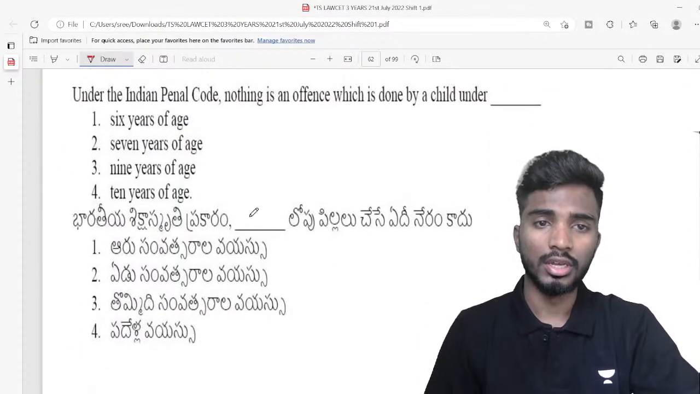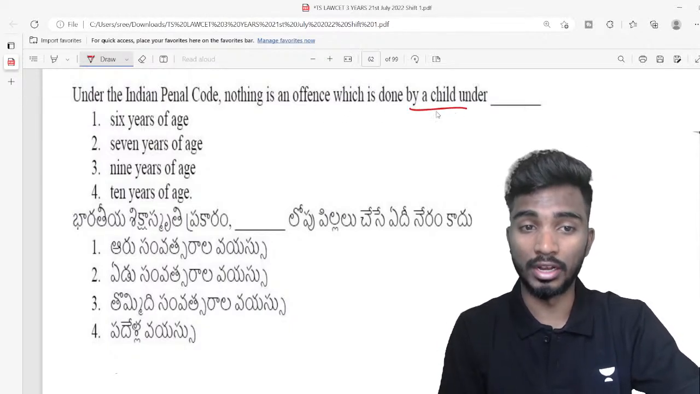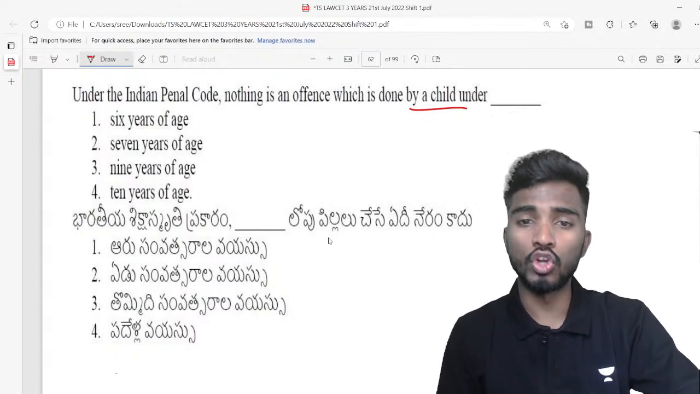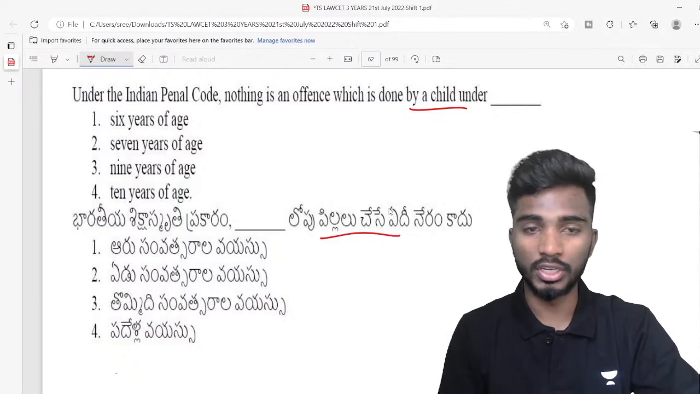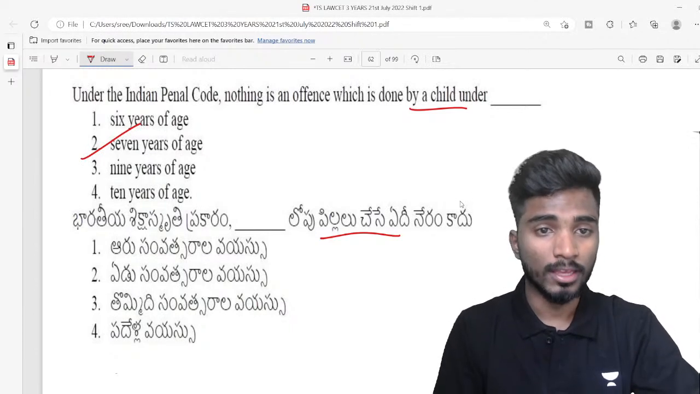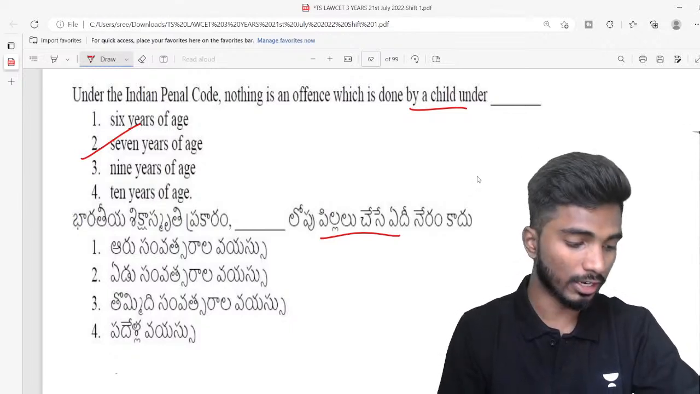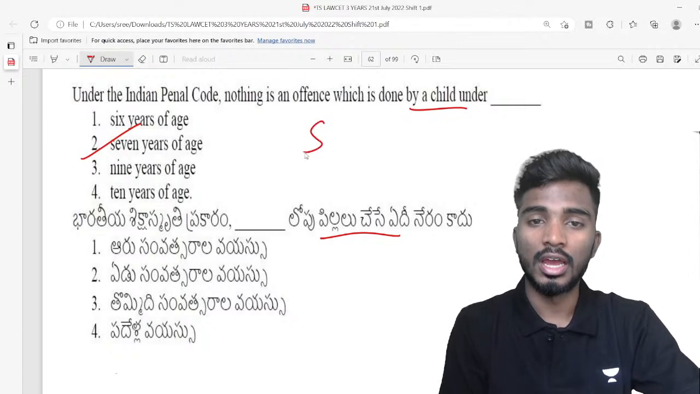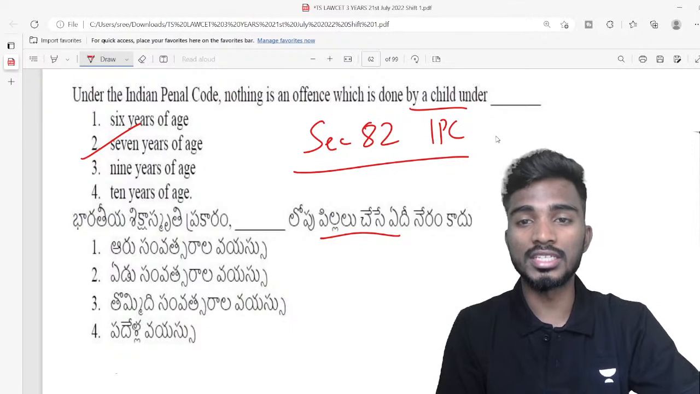77, under the Indian Penal Code, nothing is an offence which is done by a child under భారతీయ శిక్షా స్మృతి అంటే ఐపీసీ ప్రకారం ఏ వయసులో పిల్లలు చేసేది నేరం కాదు, అంటే సడన్ ఏజ్ గ్రూప్ ఉన్న వాళ్ళు ఎవరు తప్పు చేస్తారు. వెరీ గుడ్ ఉమా, ఎక్సలెంట్. సో ద ఆన్సర్ ఇస్ 7 years of age. So somebody who is below the age of 7 is considered as a child, right? So anybody who is a child below the age of 7 years under section 82 of IPC, whatever he is committing, it is not a crime.